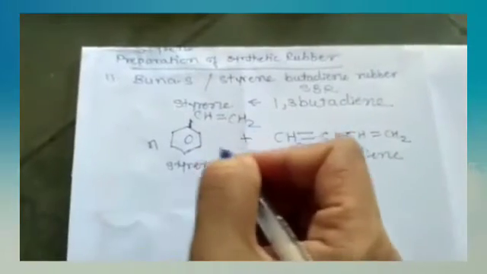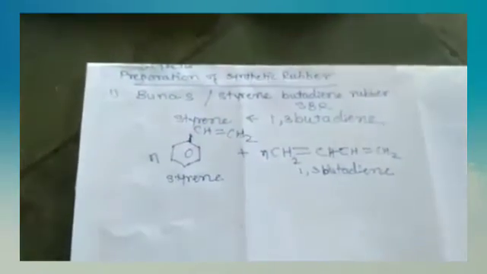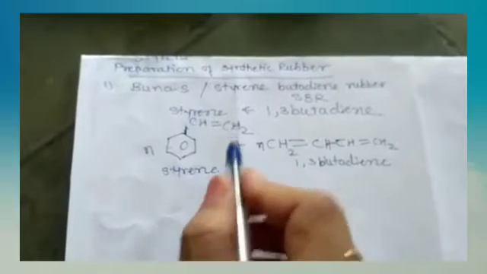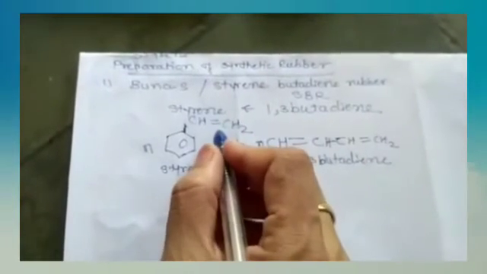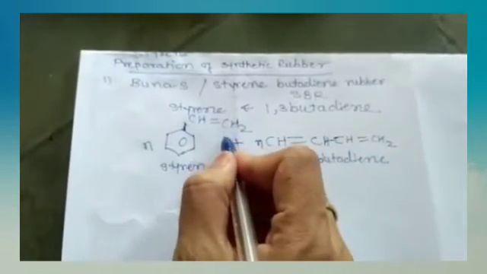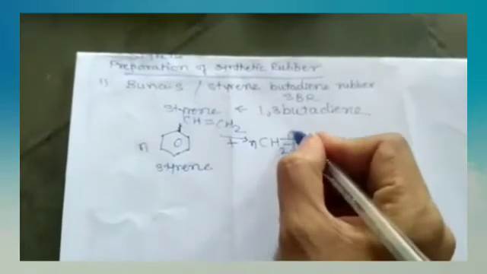Here n moles of styrene react with n moles of 1,3-butadiene. Only addition polymerization takes place. Addition takes place, not replacement or a condensation process. Here this double bond shifts and a new bond is formed, then this shifts too, and the polymerization takes place.